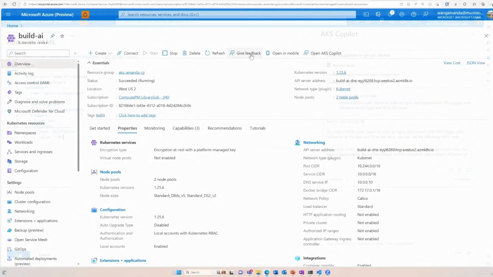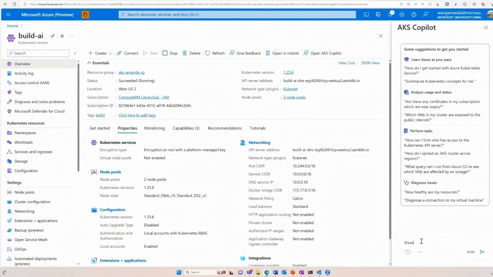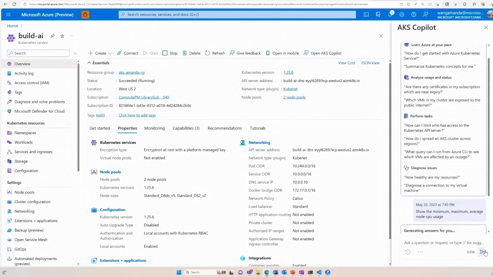Yeah. What about doing different things, right? What if we want to actually ask it for some help? Hey, I'm having some issues, and maybe I want some help answering some questions or troubleshooting something. So you can just pop right into the AKS Copilot and say, hey, show me the minimum, the maximum, and the average of the node CPU usage.